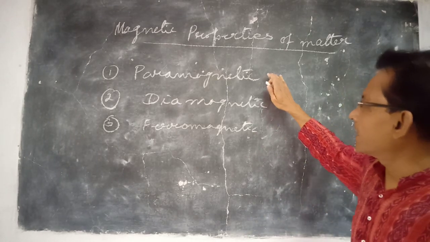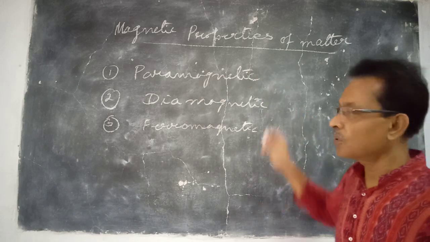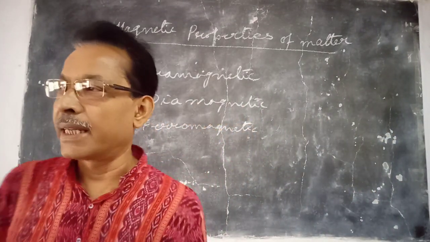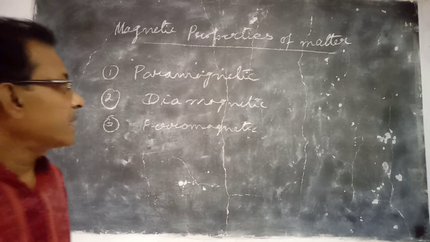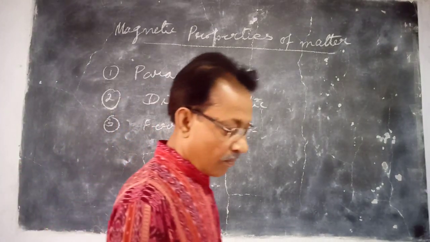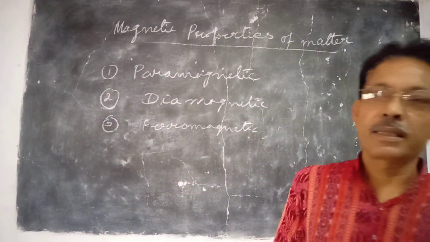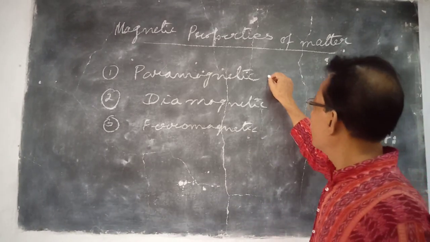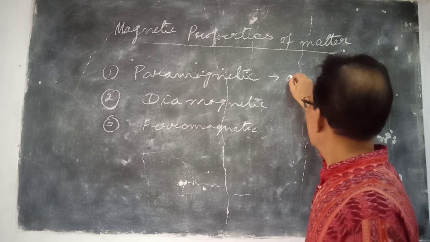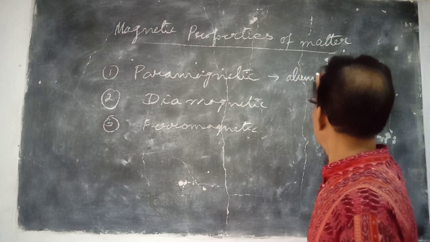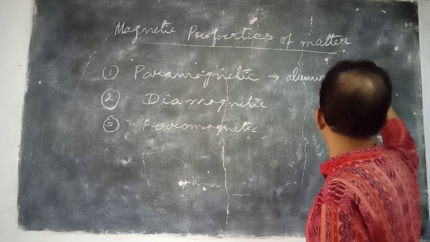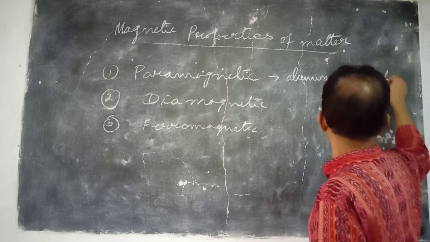The paramagnetic materials are those which are weakly attracted by the magnets, and when placed in an external magnetic field, they are attracted towards the stronger part of the field. And the examples are aluminium, manganese, and platinum.